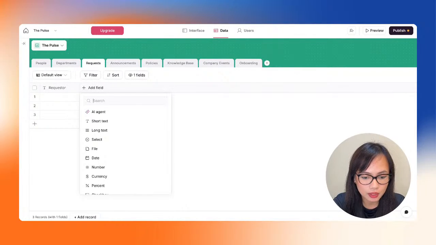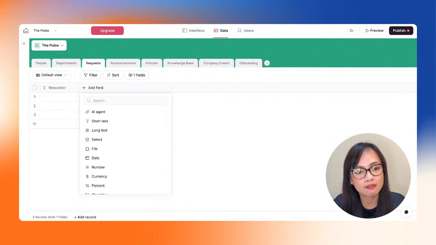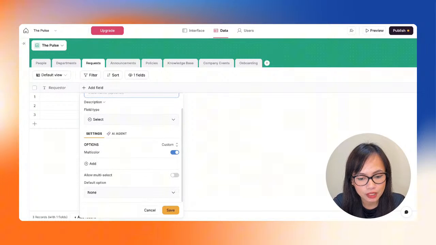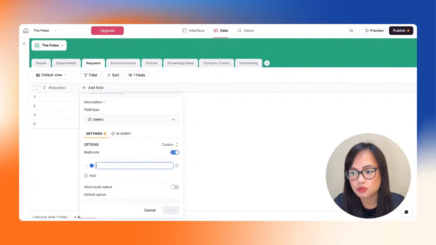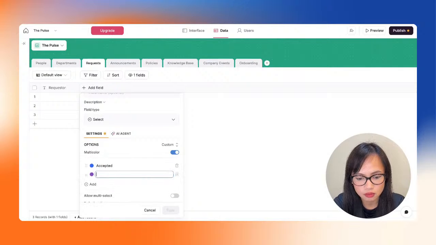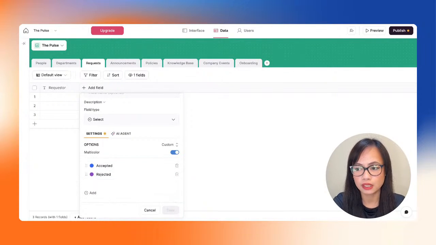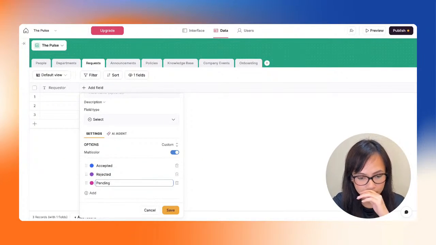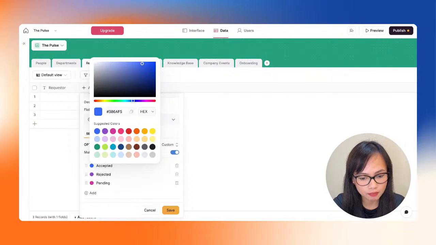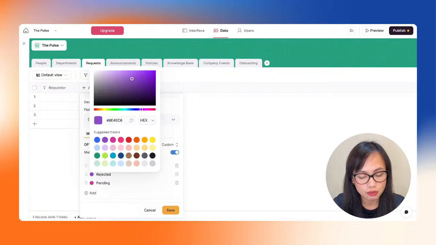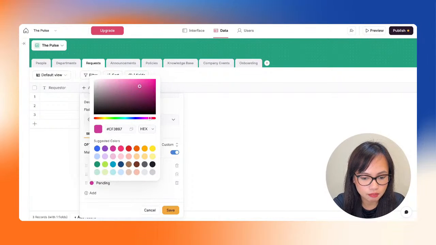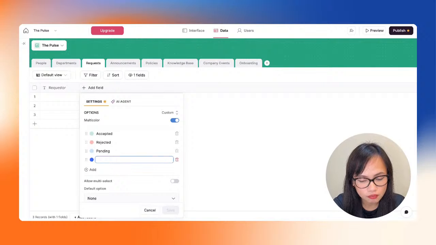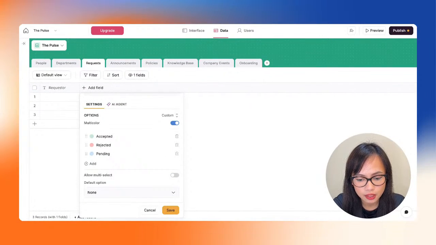Next is we have the request status. So as I said, if you have a single select option kind of flow, then we would want to use the select field type and then add the options in here. So our options would be accepted, rejected, and pending. So naturally, accepted would be green, rejected would be red, and pending would maybe be, let's just make it blue. There we go. We're not going to allow multi-select, and let's click save.